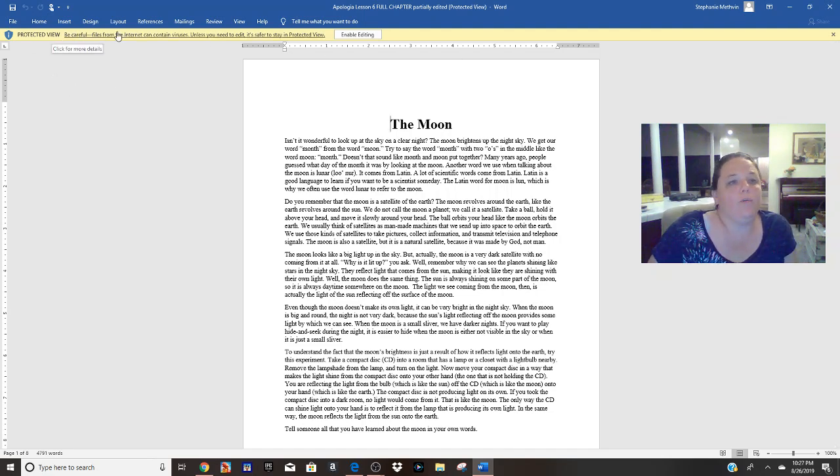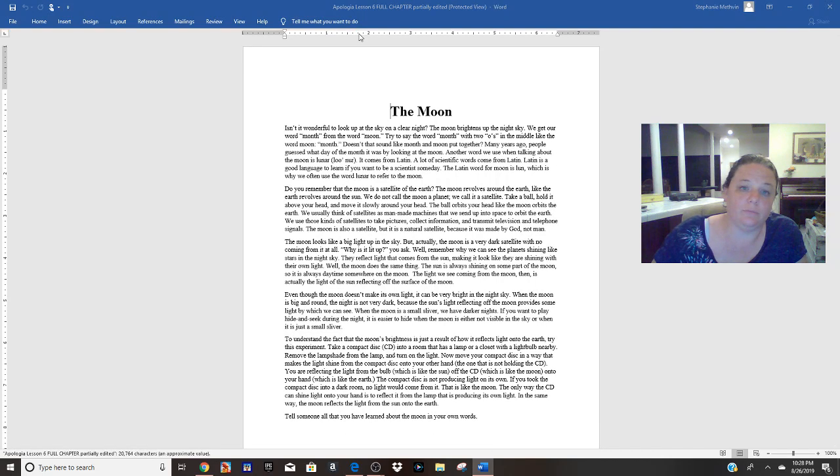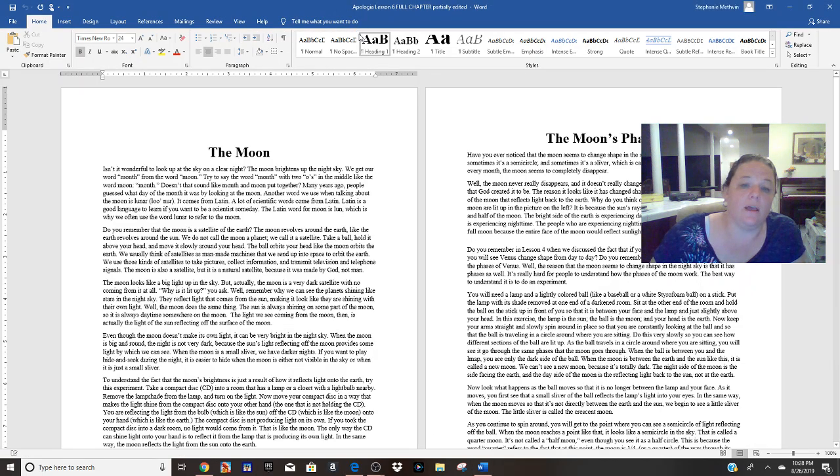Protected view. Be careful. Files from the internet can contain viruses. Unless you need to edit, it's safer to stay in protected view. This yellow warning up here at the top is there because it realizes that you downloaded this from the internet. So it's saying it might have some hyperlinks in here that are scary. It's not usually. It's just giving you one extra layer of protection, just in case. So for us to work with this, we need to hit enable editing.